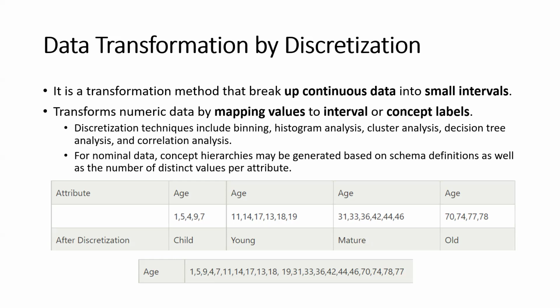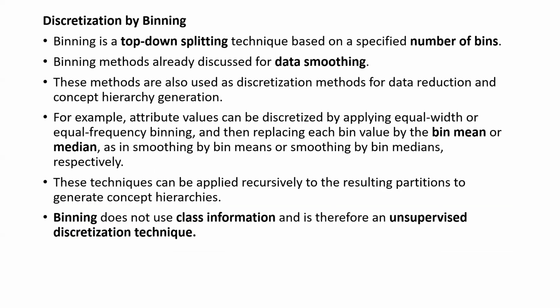Okay, so for example, here after discretization, you can see that the ages which belong to this particular group can be grouped together and we can say that is the child age, and then young age, and then ages from 30 to 46, we can say as mature, and then ages 70, 74, 77, 78, and so on, we can say that is old, right? So we are finding the age and depending upon the different data points we group them together and then give the result out of it. So this is a data transformation.